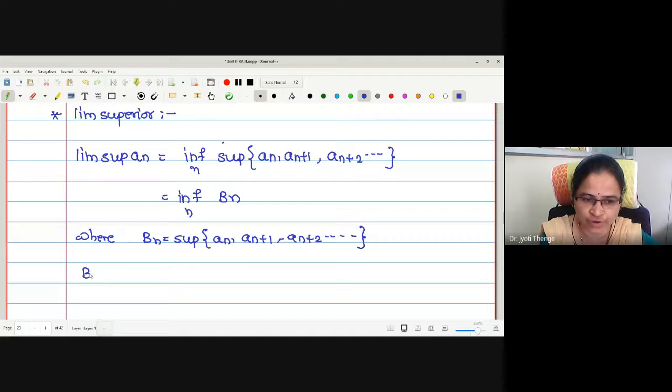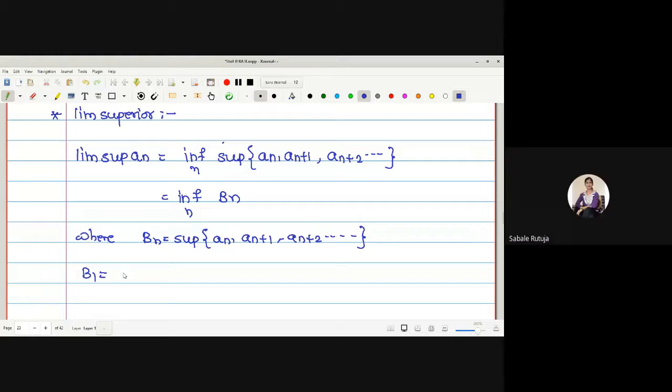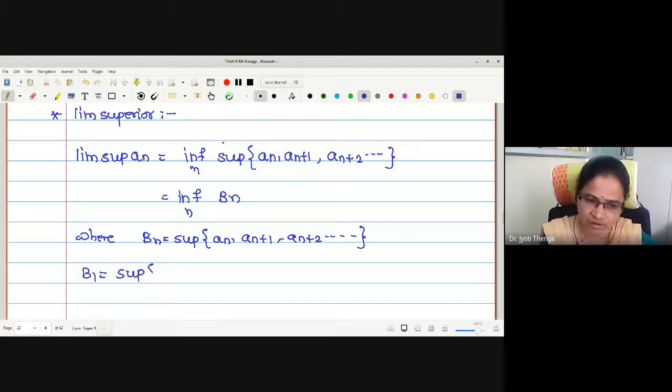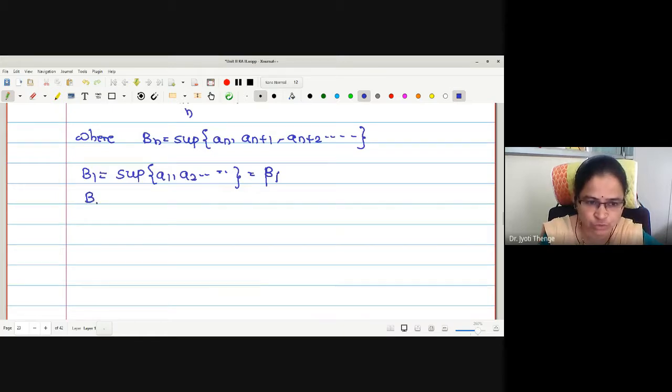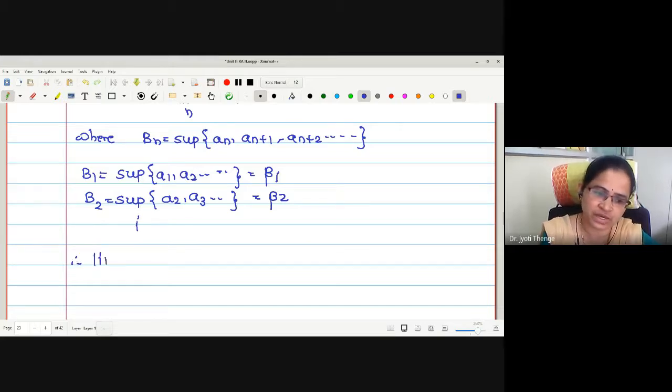Therefore, if I want to find the value for n equal to 1, we start with a_1, a_2 and so on, and let me write the value as some beta 1. If I write B_2, this will be the supremum of the set a_2, a_3 and so on. Let it be beta 2, and continue.